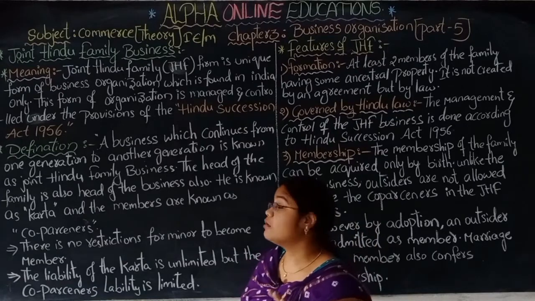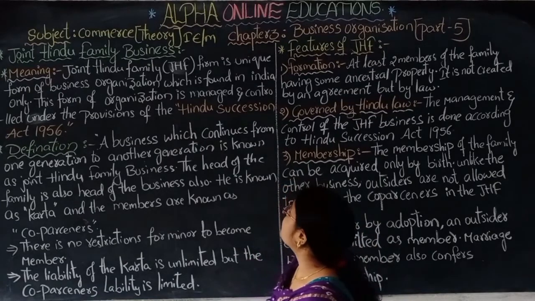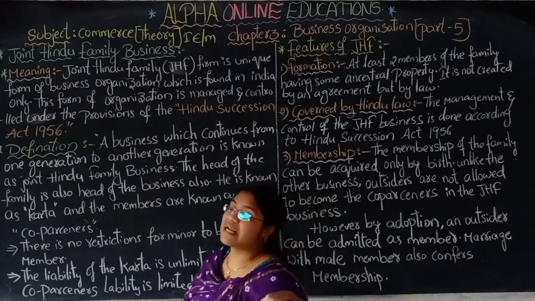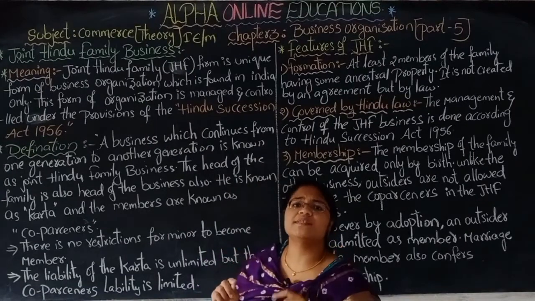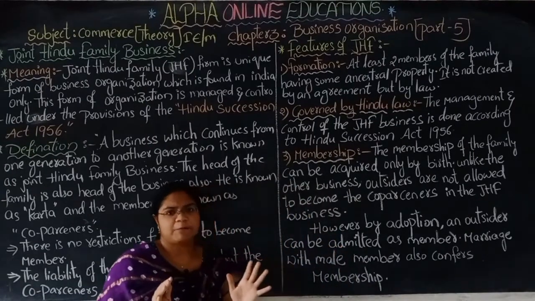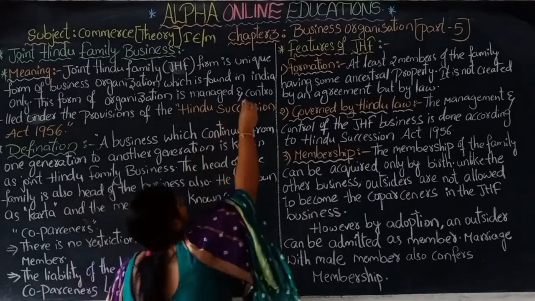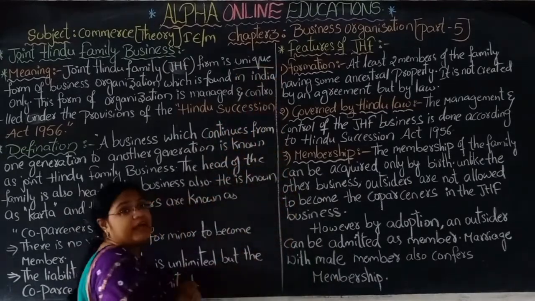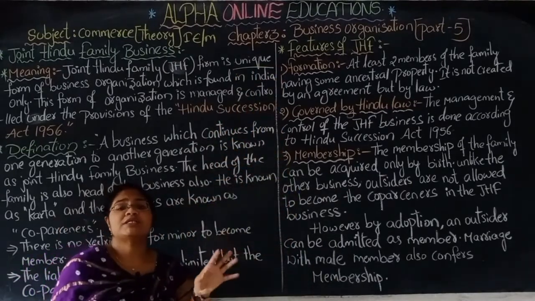JHF, joint Hindu family, is a unique form of business organization. Unique means a single type, it is different. Okay, how all human beings are unique, in the same way this business organization is also unique.